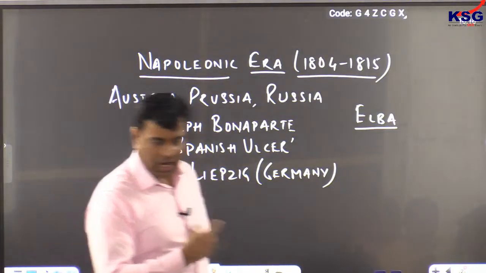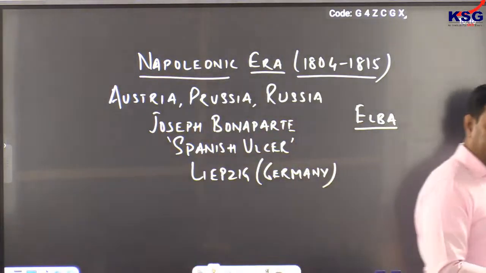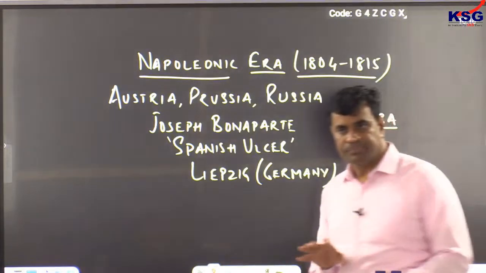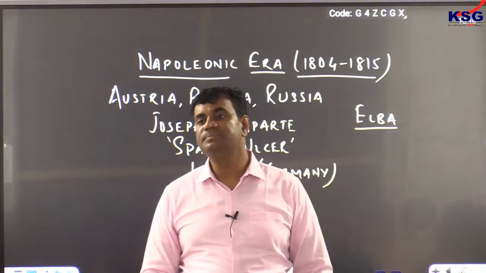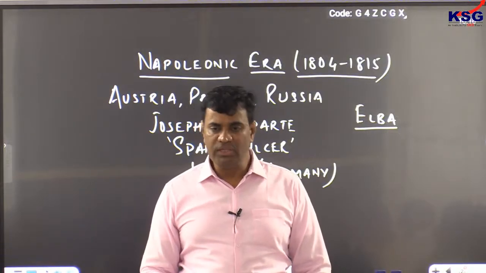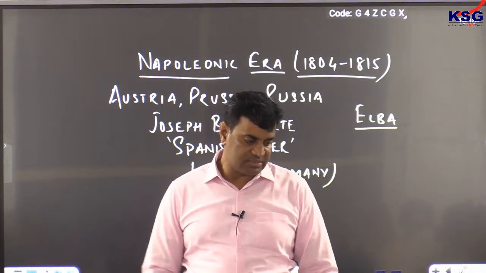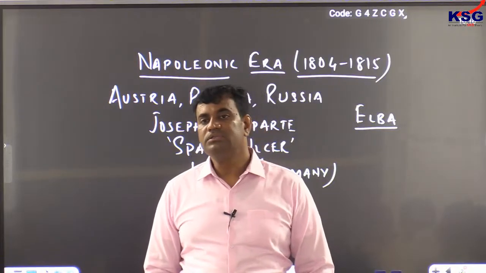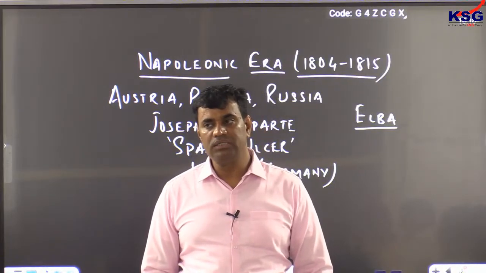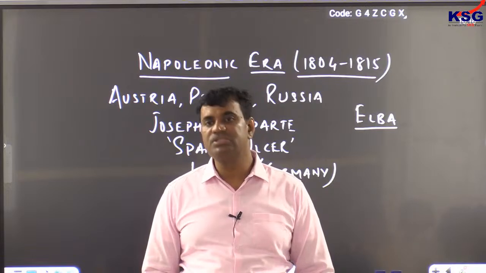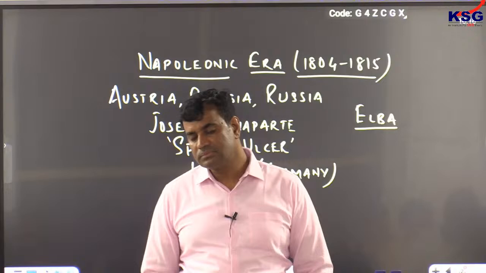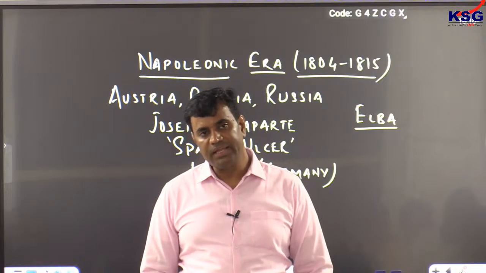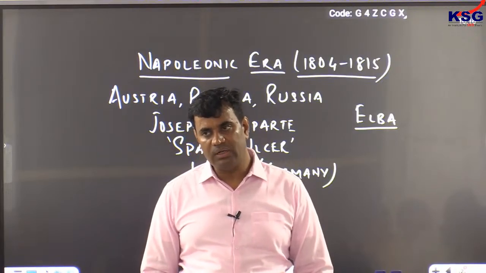After staying for 100 days, it's known as the 100 days of Elba, Napoleon returned back to Paris to regain his power.